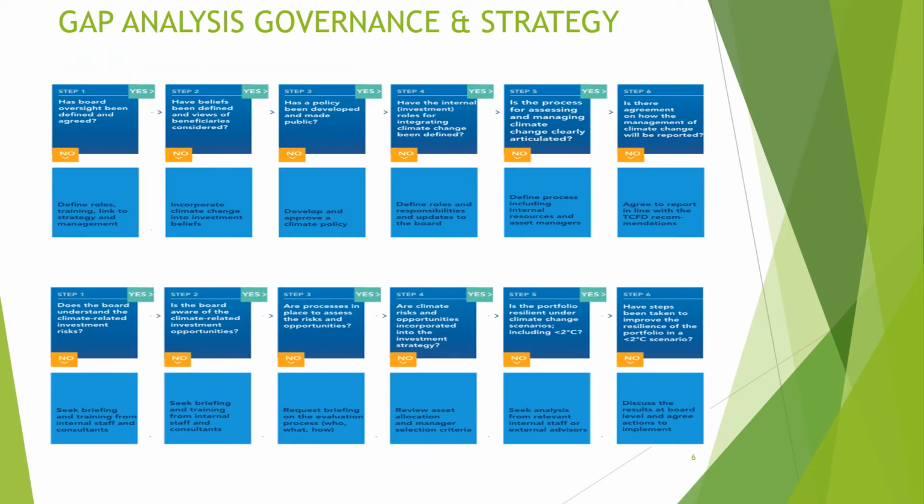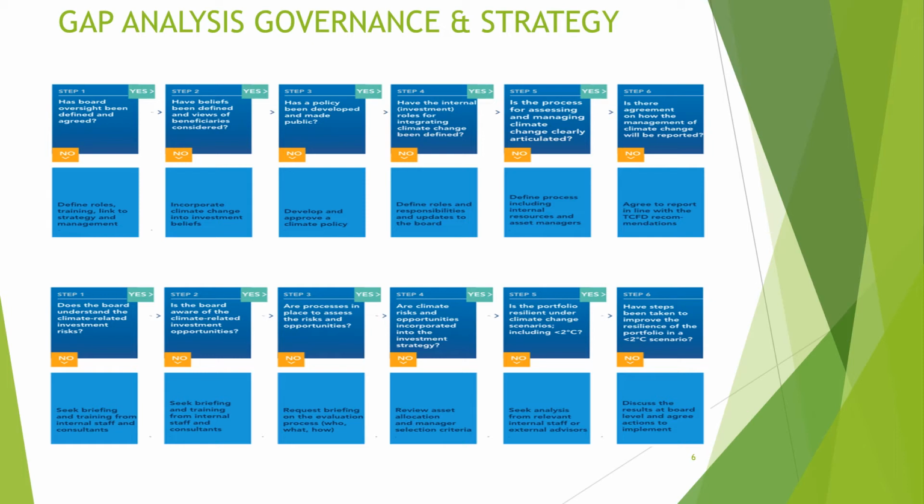Now, as per TCFD, there are four categories. The first is governance. These are the various steps that you need to take. In governance, the first step is to see whether the board has oversight, and if it is defined and agreed. If it is not, then training needs to be given to higher management, and you need to link it to strategy as well as management.